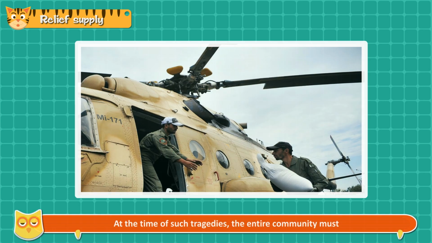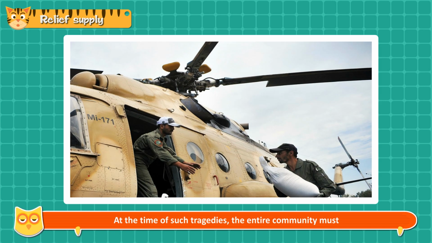Relief supply. At the time of such tragedies, the entire community must come forward to provide articles of immediate need to the affected people as soon as possible. Essential needs like food, water, clothes, blankets, and tents must be supplied to the affected areas in adequate quantities and in good time.